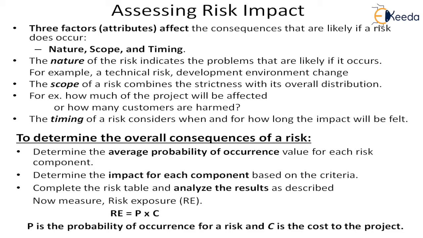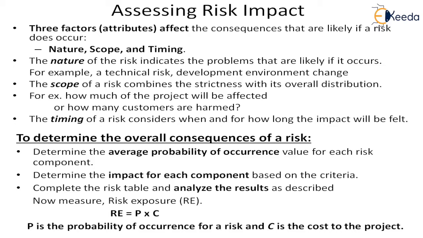Then we have to determine the overall consequence of the risk. That means what we have done in a qualitative manner, we have to assign a cost to it. Otherwise, it will be very difficult for us to get funding for the risk management measures we take, because managing, mitigating or handling each risk requires some kind of cost, as we have to do some extra work for it.